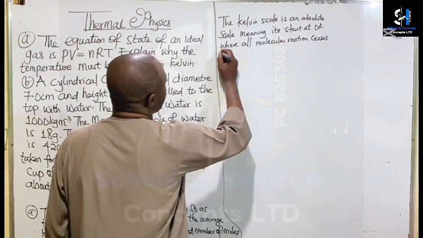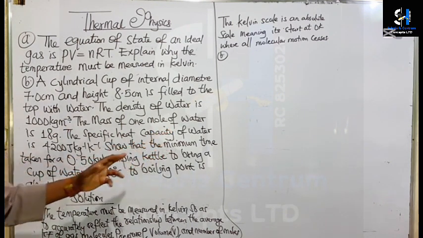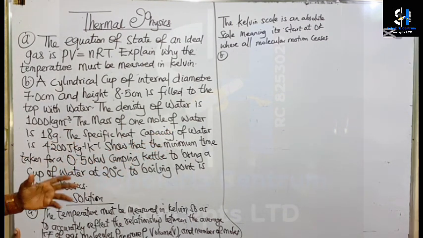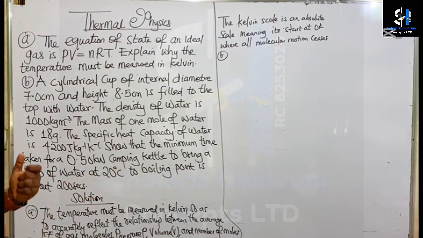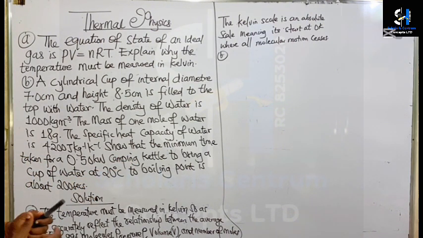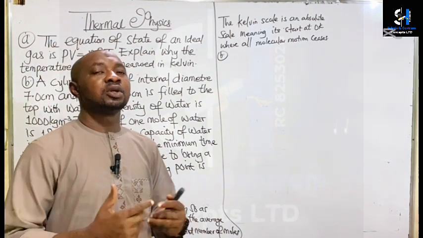Now the second question. We have a cylindrical cup of internal diameter 7.0 centimeters and height 8.5 centimeters, filled to the top with water. The density of water is 1000 kilogram per cubic meter. The mass of 1 mole of water is 18 grams. The specific heat capacity of water is 4,200 joules per kilogram per Kelvin. Show that the minimum time for a 0.50 kilowatt camping kettle to bring a cup of water at 20 degrees Celsius to boiling point is about 200 seconds. About 200 seconds, not exactly 200 seconds.